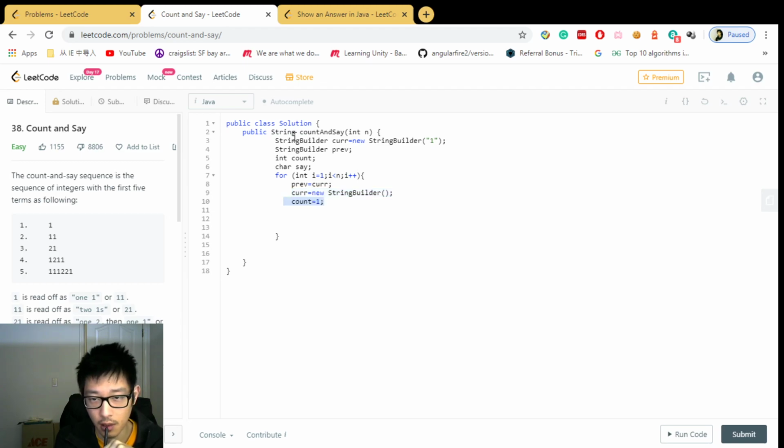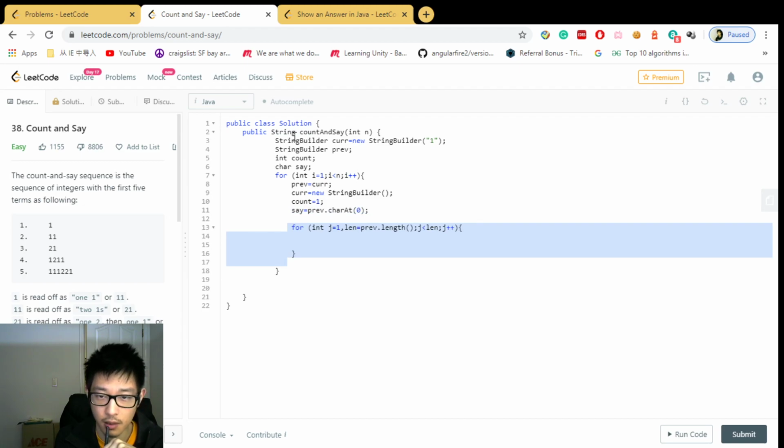Then we start with count 1, and say is going to be the first character of the previous, and we're trying to find the next segment using another for loop. The endpoint is going to be the previous string builder length, and the index increments from 1.